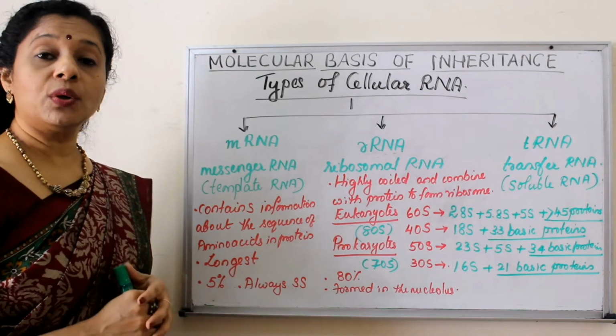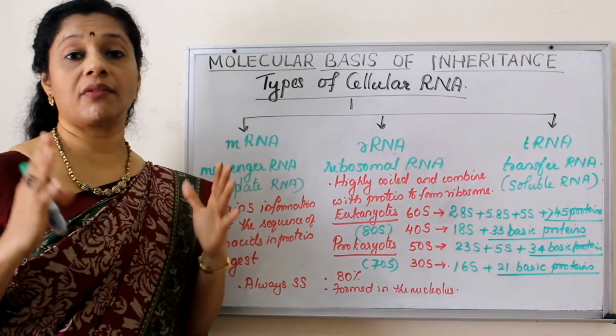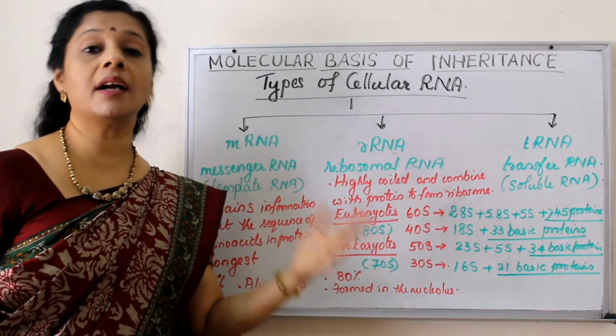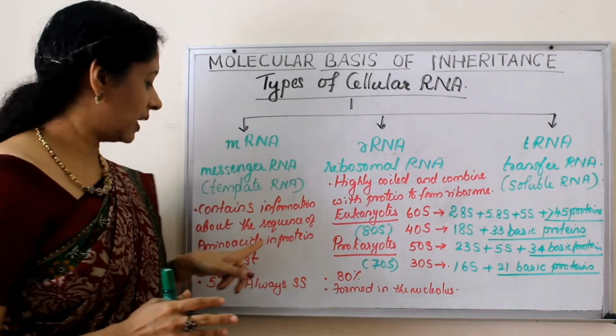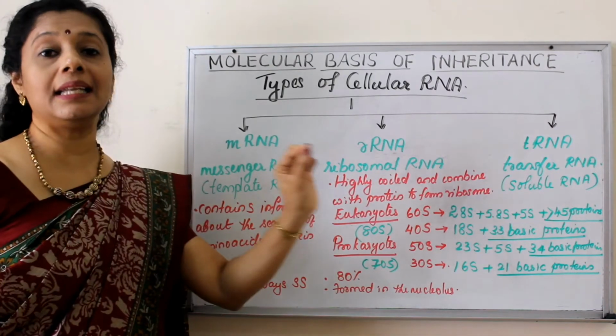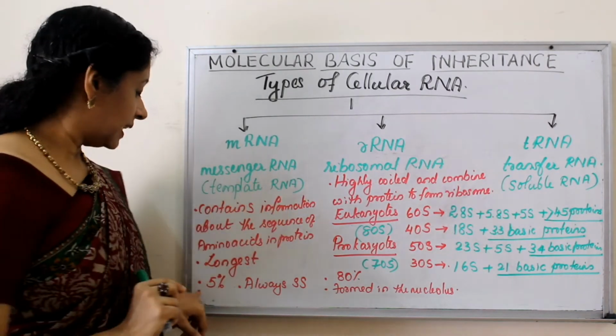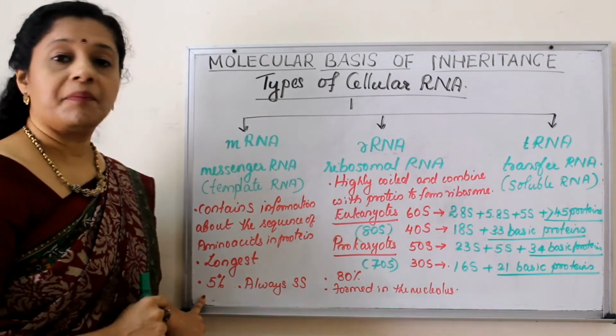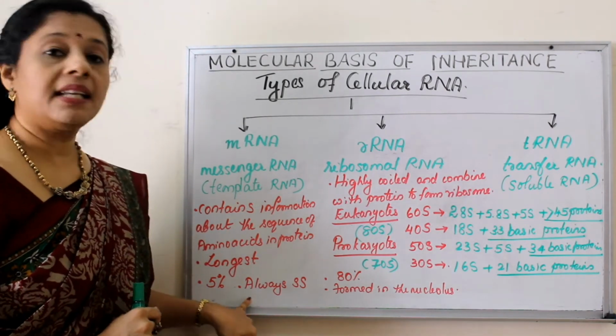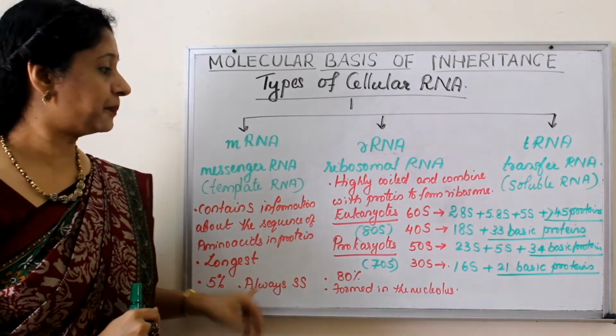And you know that proteins are long molecules or big molecules. They have more than 100 amino acids. So there are different mRNA coding for different proteins. So they are the longest and mostly they are linear. They don't fold. Okay. Then only 5% of the cellular RNA are mRNA, and they are always single-stranded.